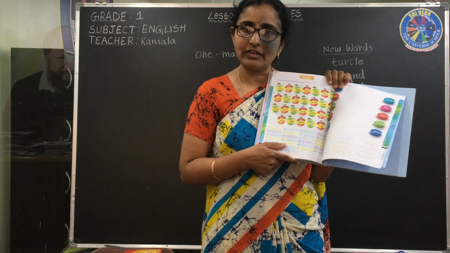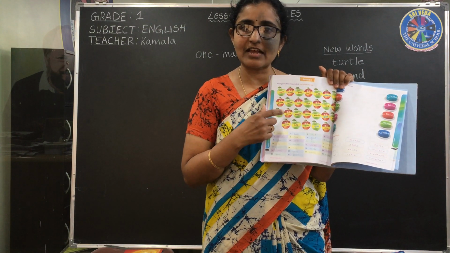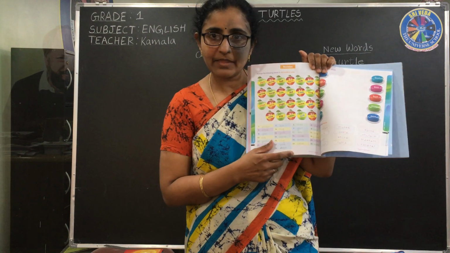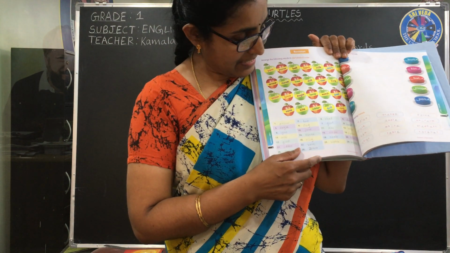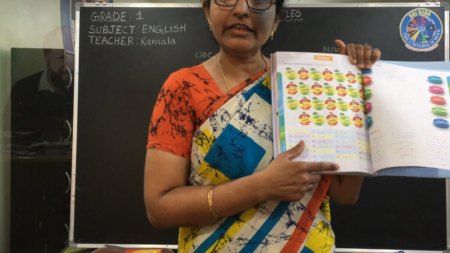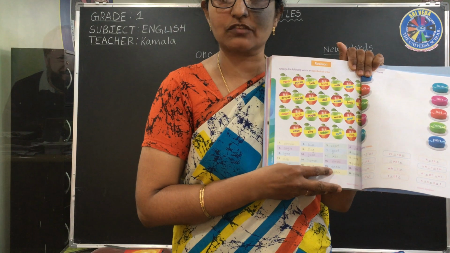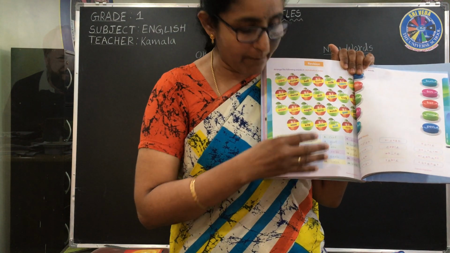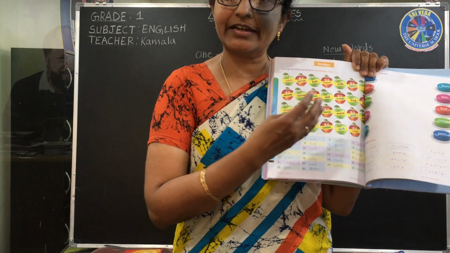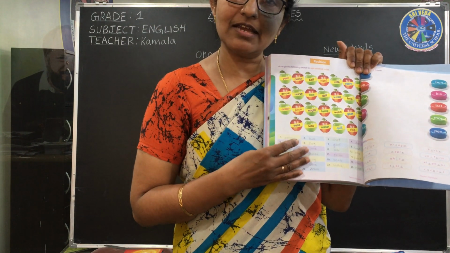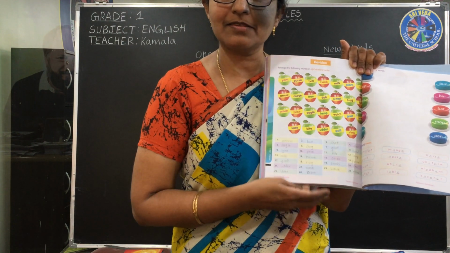Means you have to find the word which starts with A, then the word which starts with B. Today with today's class, you got the picture of this page so that you can compare your answers whether you have written right or not. If you have written any word wrong, you can correct it by seeing this page.